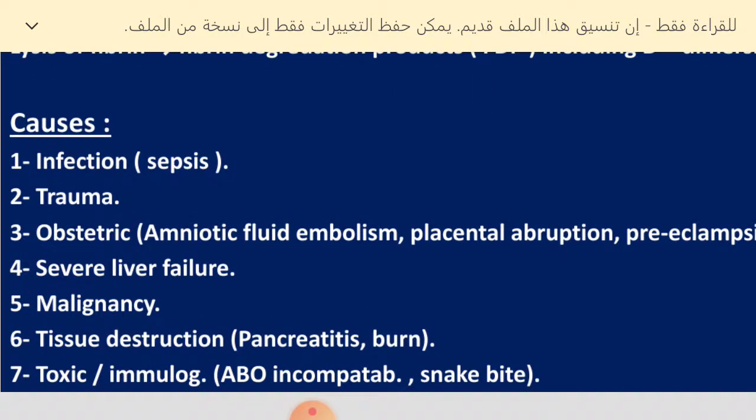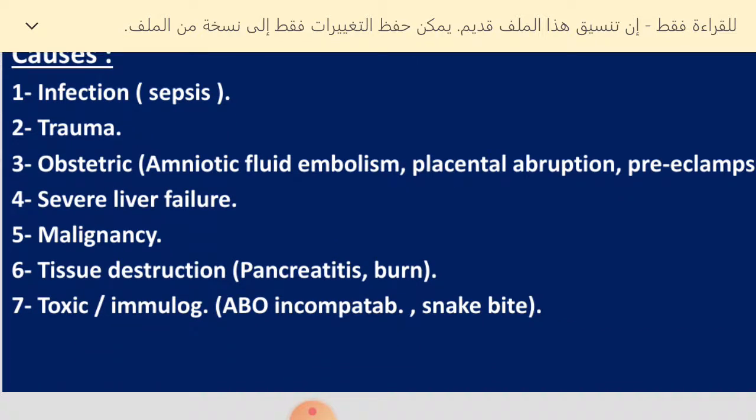We know the causes of DIC: the most common is infection, and the infection can be mainly by gram negative organisms, can be gram positive, can be parasitic. Fungal infection can also be a cause, but it's mainly gram negative. The second most common cause is trauma.